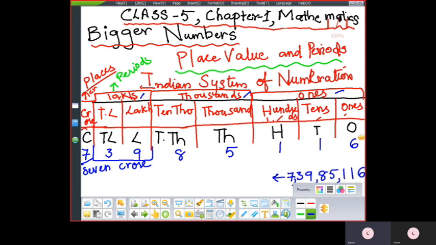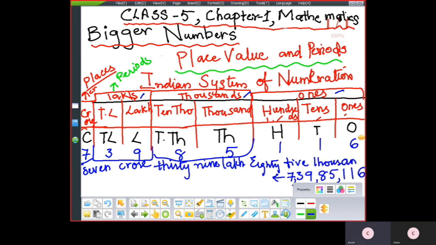So what is the number? 3 and 9. 3 and 9 comes over to 39 lakh. Add the period at the last. Then the next is the thousands period. 8 and 5. So what is it? 85,000.